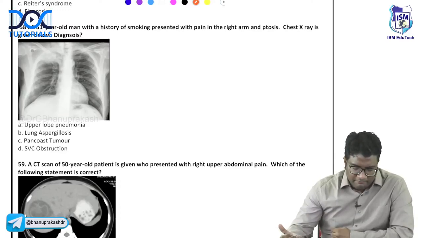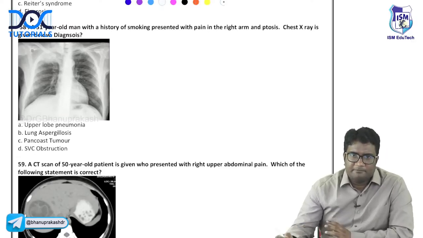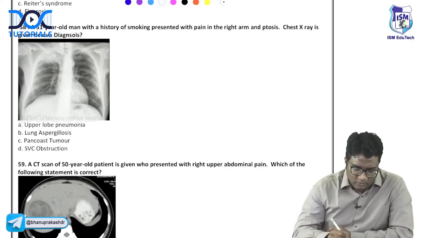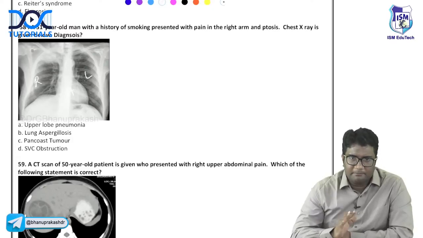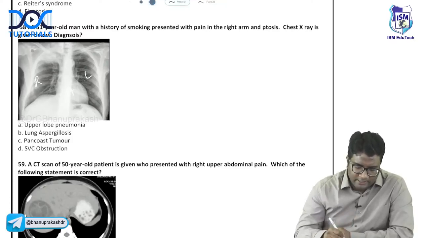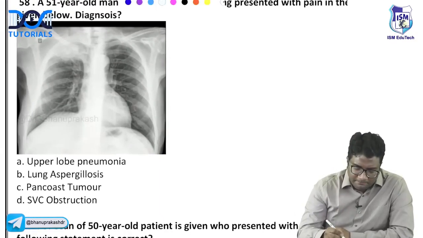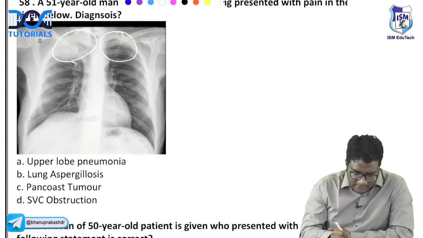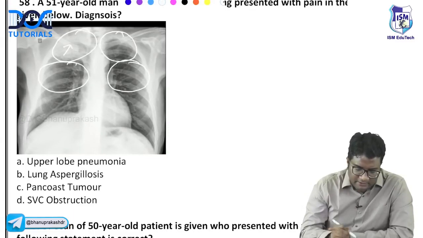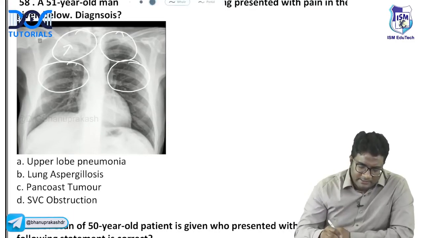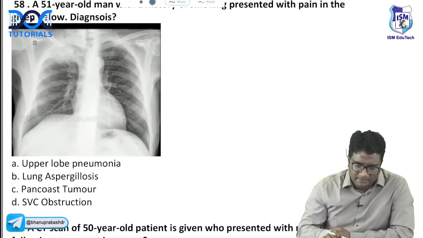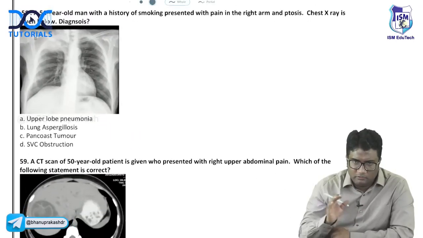Question 51. A 51-year-old man presents with a history of smoking, pain in the right arm and ptosis; a chest X-ray is given. Whenever you're given X-rays in the exam, don't just look at the heart, the right lung, or the left lung and make a diagnosis. Always try to look at the zones of the chest X-ray. When you are given a chest X-ray, compare bilaterally and symmetrically. If you compare, you can easily identify the pathology. Look at different zones: apical zone, middle zones, lower zones, like that.